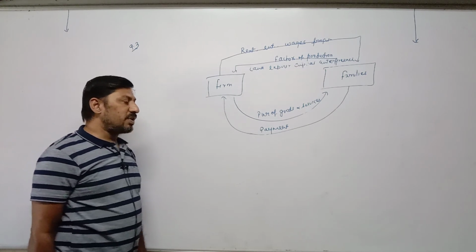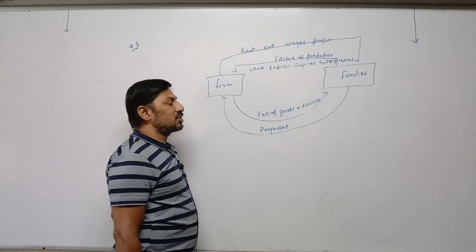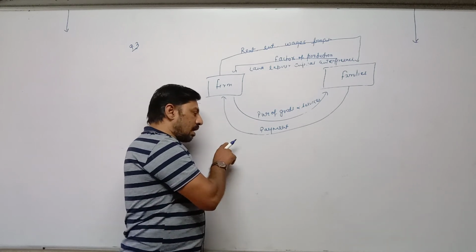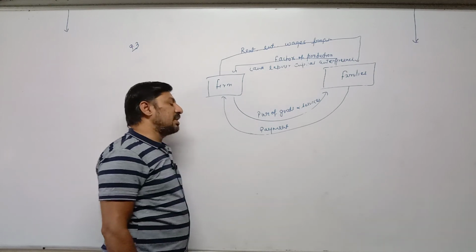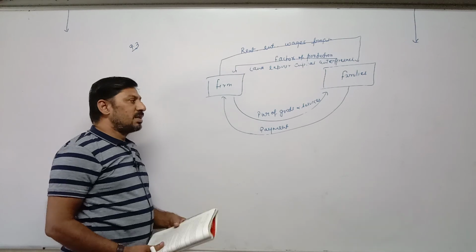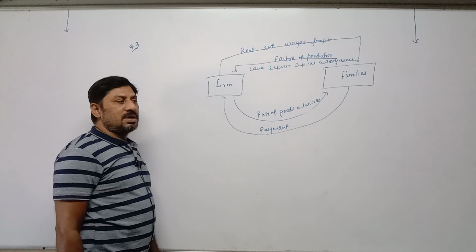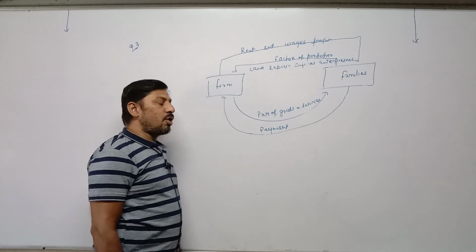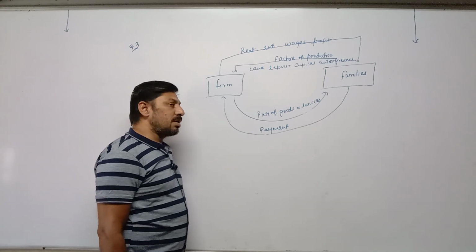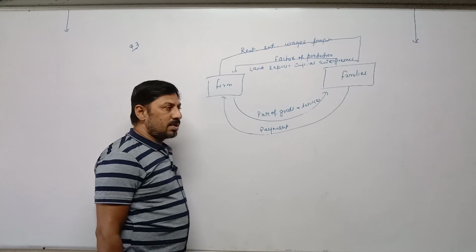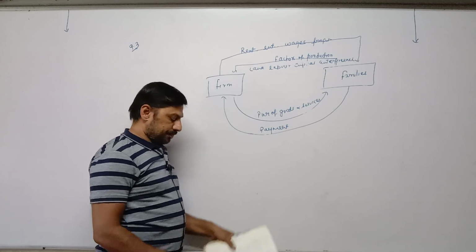That's why transfer incomes are not required to be taken in national income. But commission earned by a broker by selling second-hand goods is to be taken. Sale of financial assets, meaning shares and debentures, is not required to be taken in national income. Income from illegal activities like smuggling and robbery is not required to be taken.